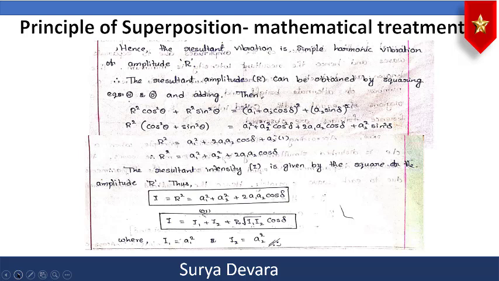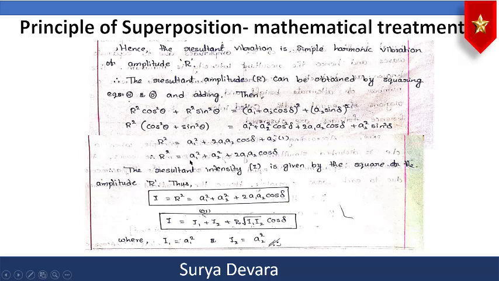So now here in this bracket it will become 1, so therefore r square is equal to a1 square plus a2 square plus 2a1 a2 cos delta, and here a2 square cos square delta and a2 square sin square delta will become simply a2 square, so that you will get this equation.